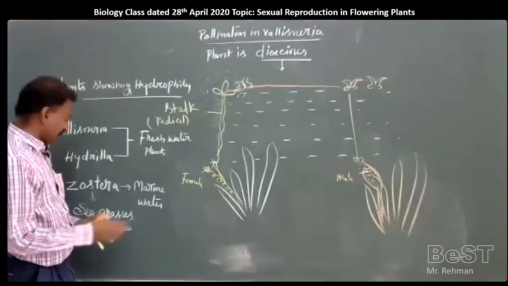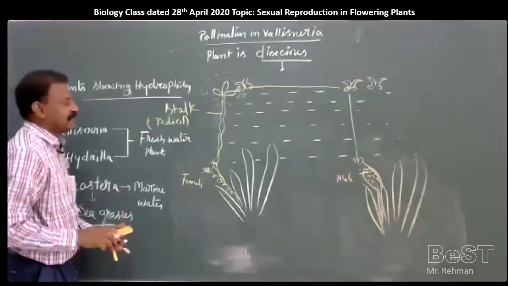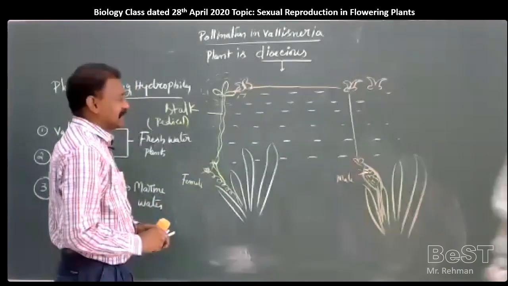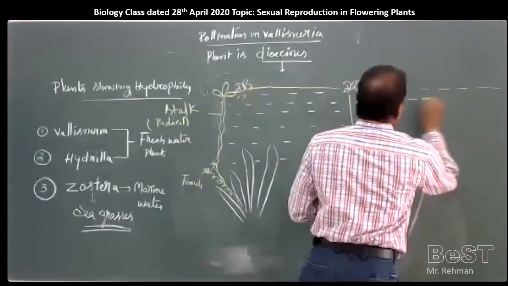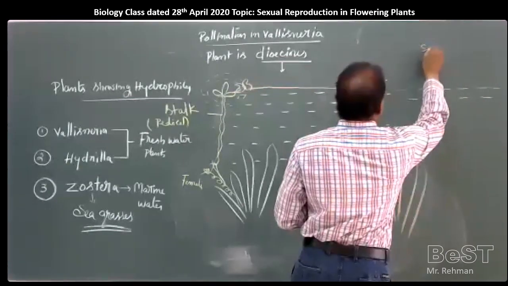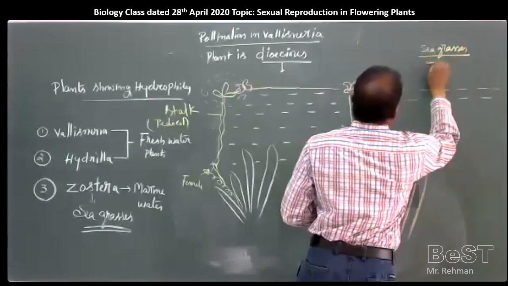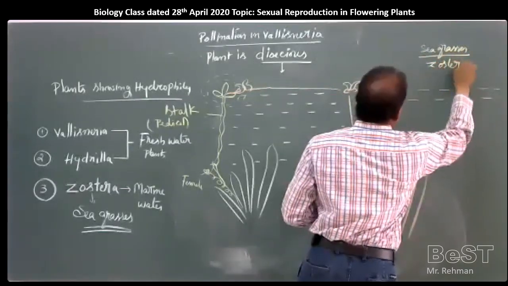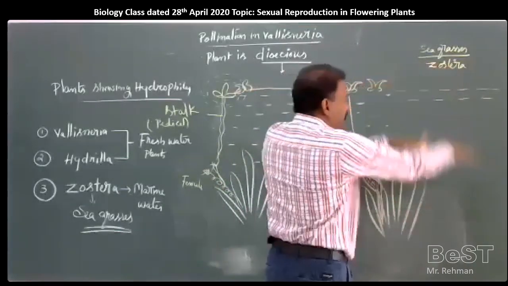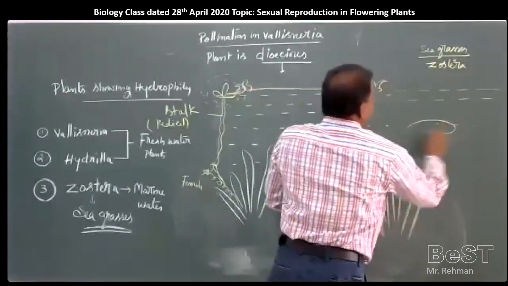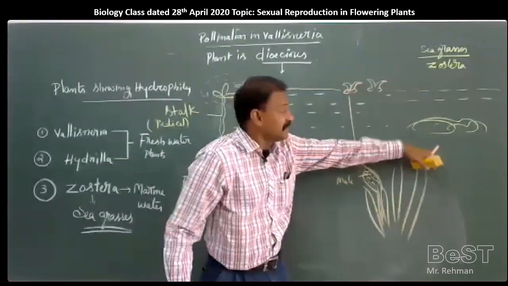Now in Zostera, Zostera is a plant present inside the water body, a sea grass. It is suspended, submerged inside the water.